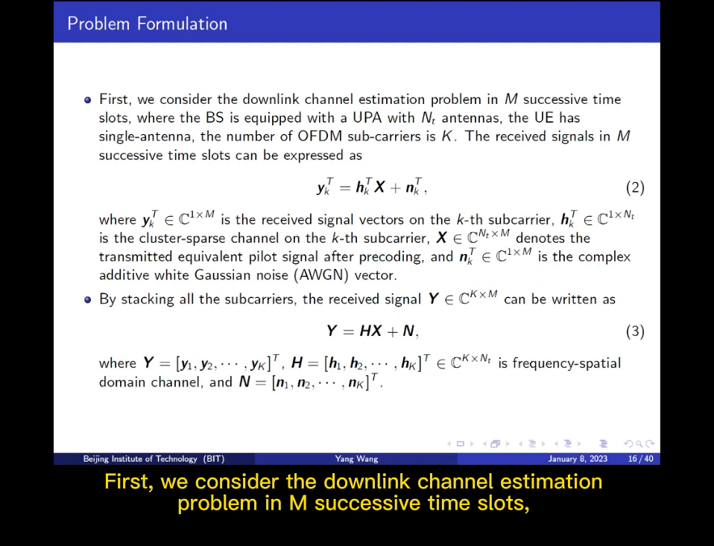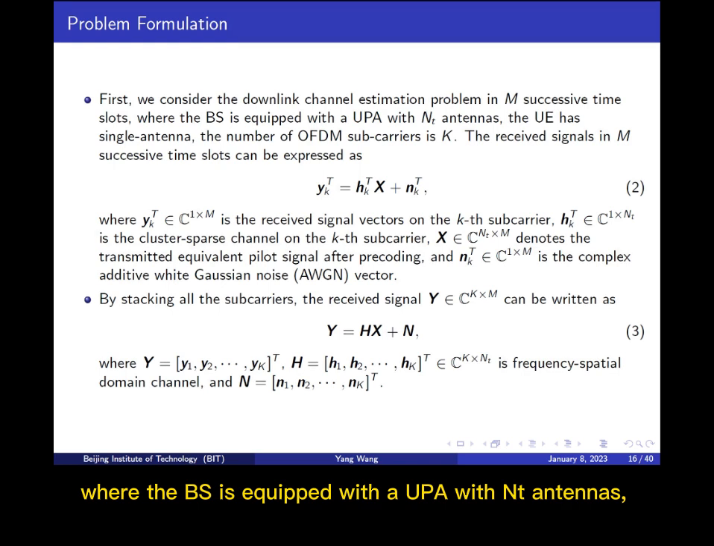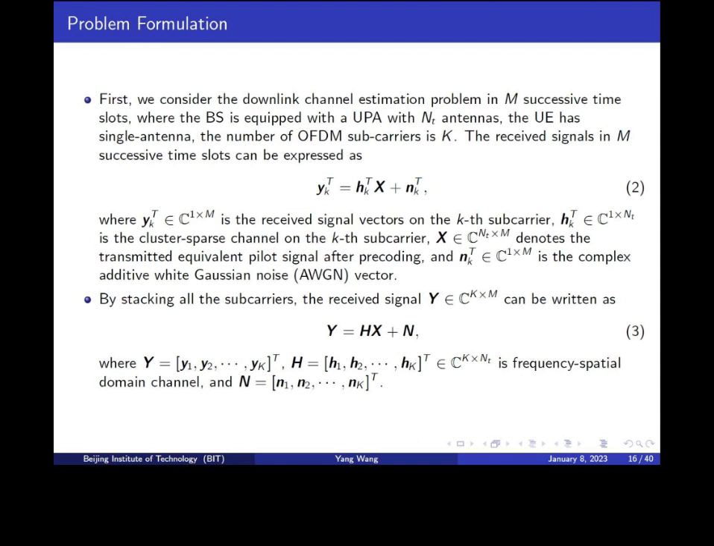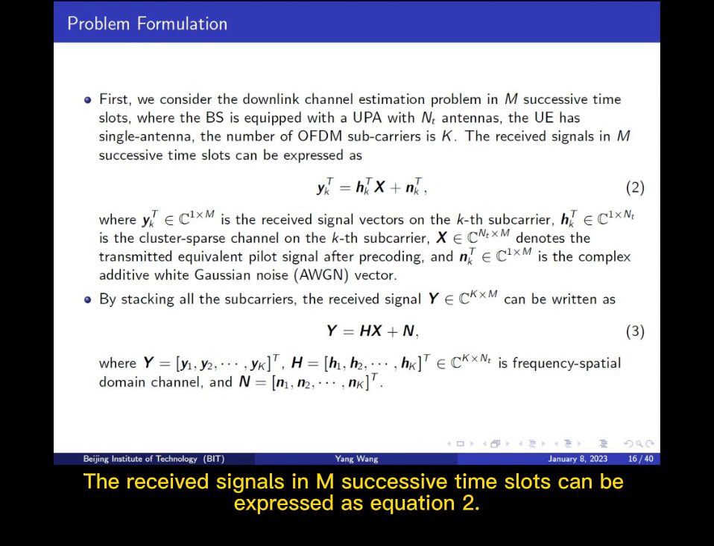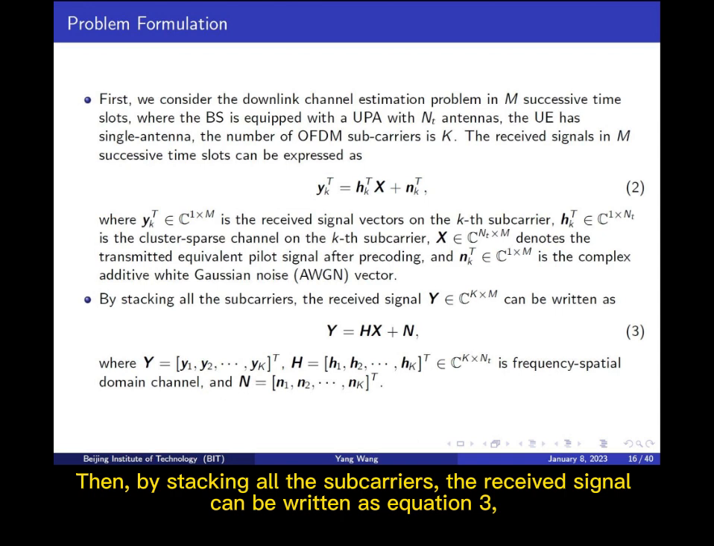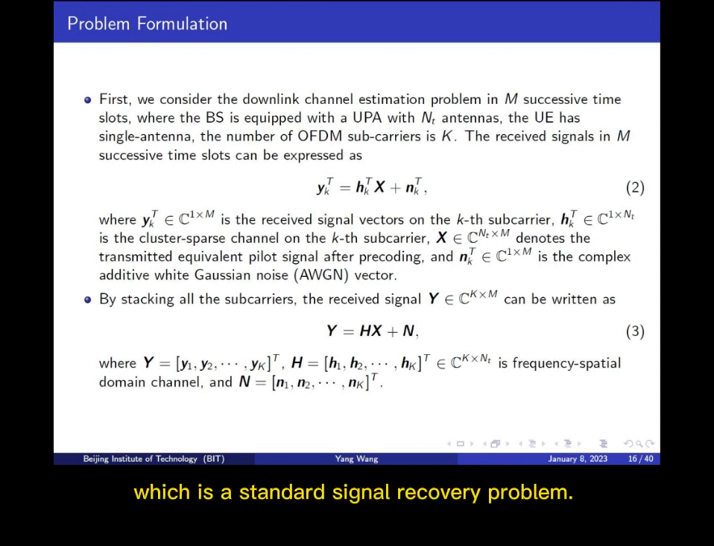First, we consider the downlink channel estimation problem in M successive time slots, where the BS is equipped with a UPA with NT antennas, the UE has a single antenna, and the number of OFDM subcarriers is K. The received signals in M successive time slots can be expressed as equation 2. Then, by stacking all the subcarriers, the received signal can be written as equation 3, which is a standard signal recovery problem.